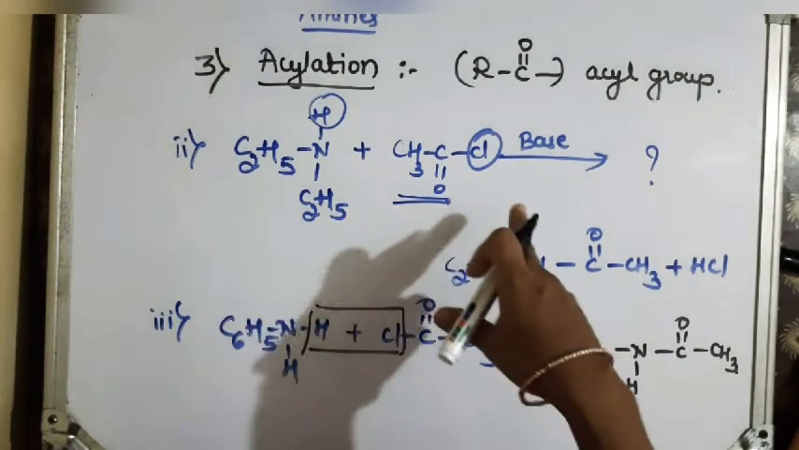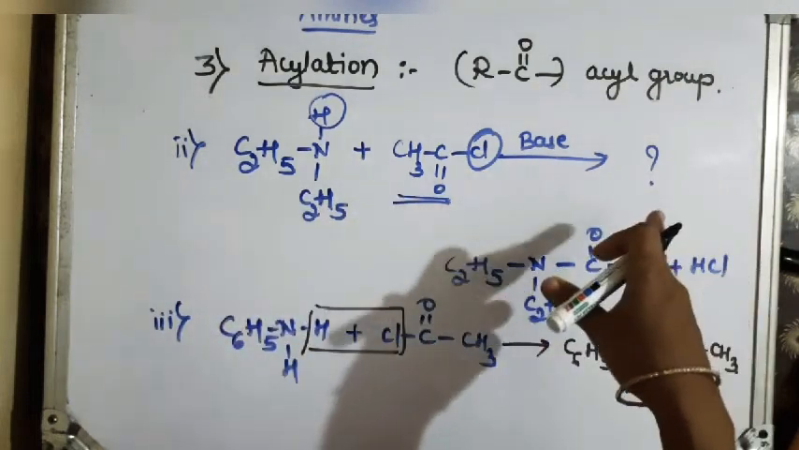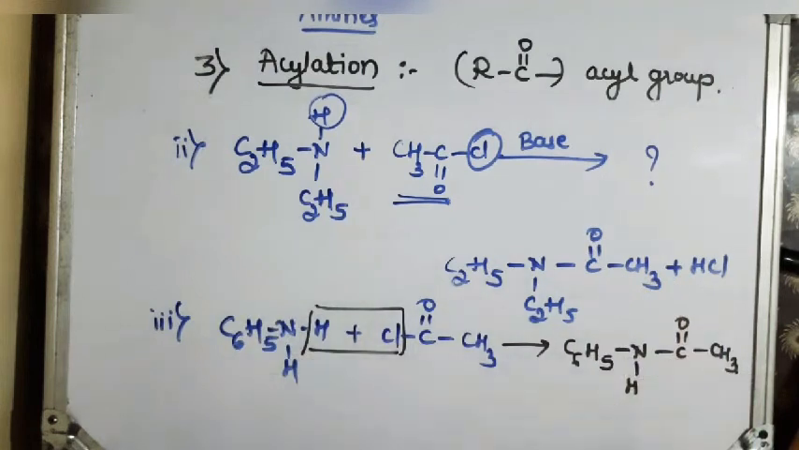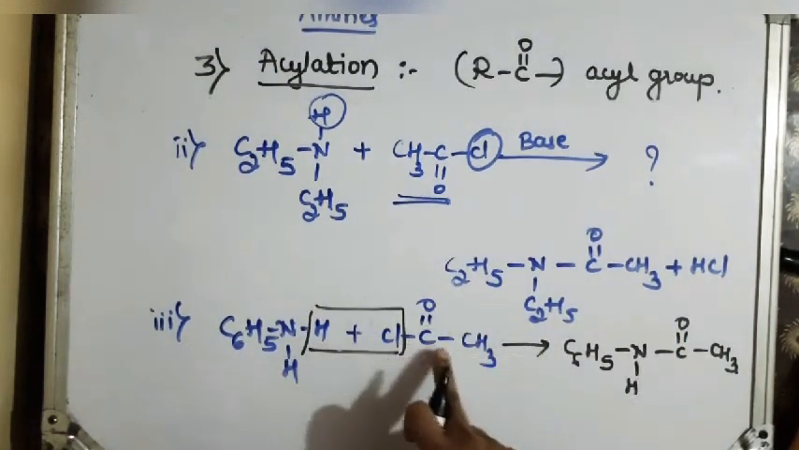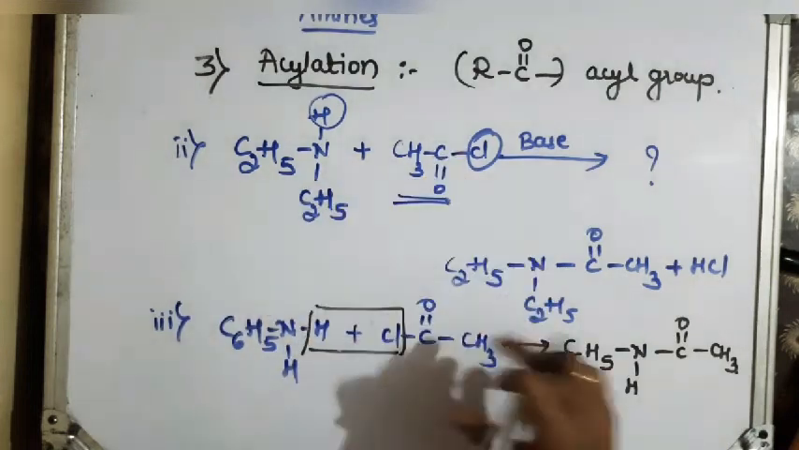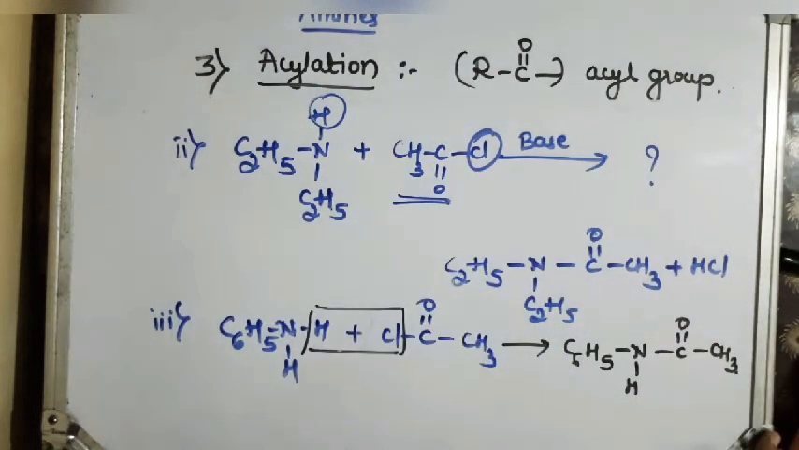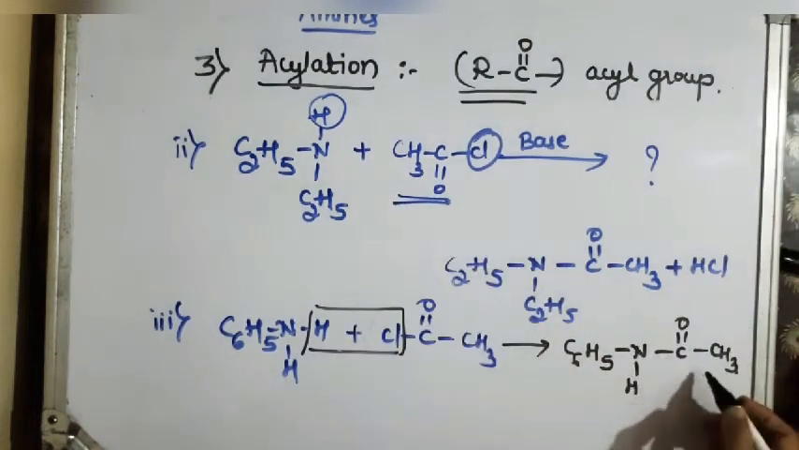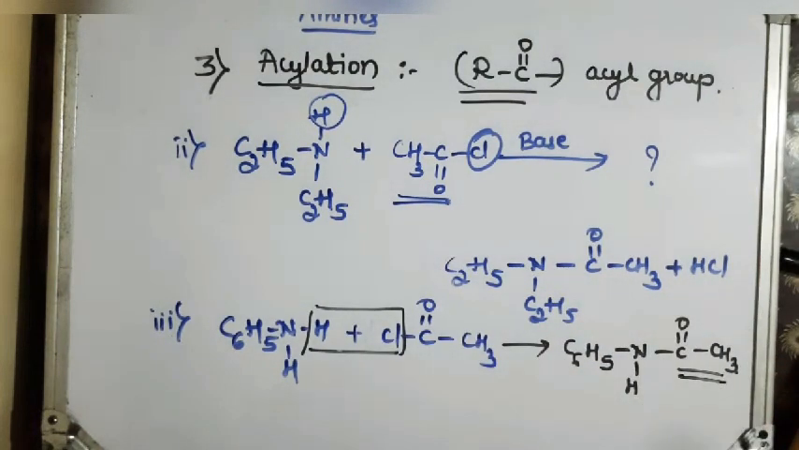Understood? In the first example, I have shown how the mechanism, or how the reaction, takes place. That is the mechanism. These are the examples. Just replace hydrogen by the acyl group and you'll get your product. These are called acylation, where we are replacing hydrogen with CH3CO. This is the acyl group.